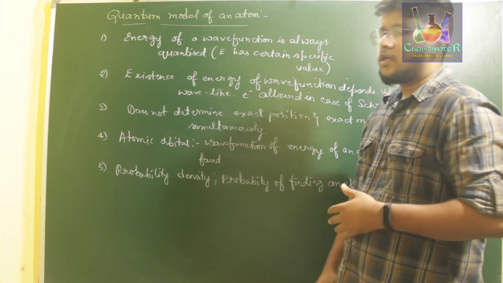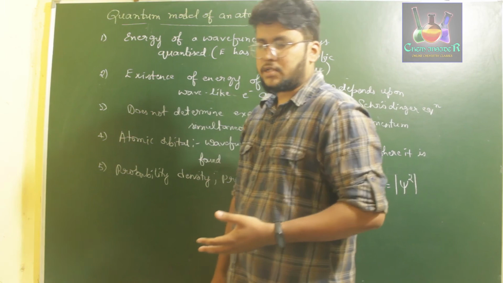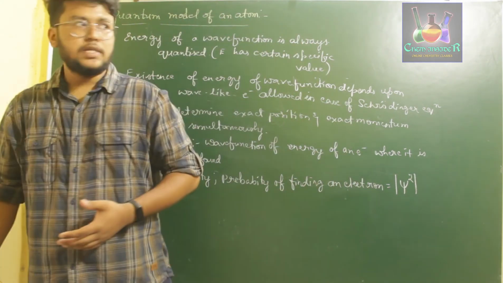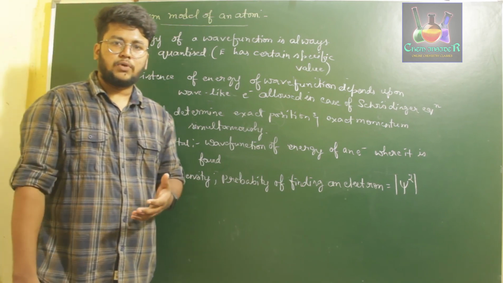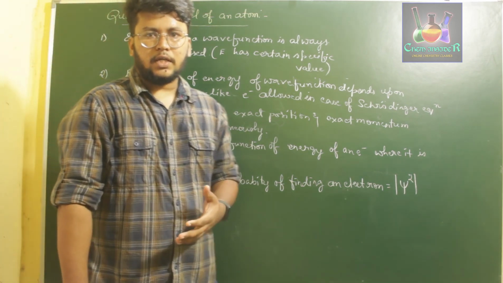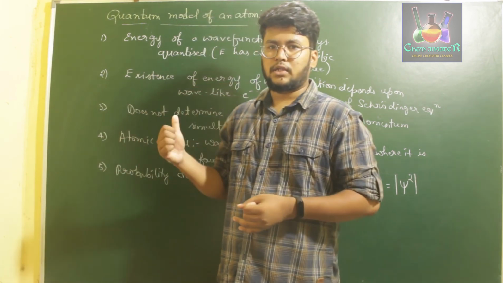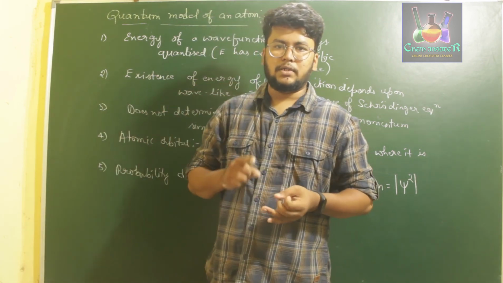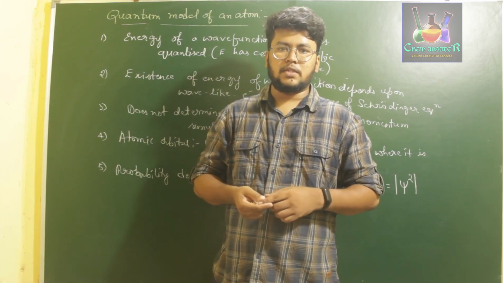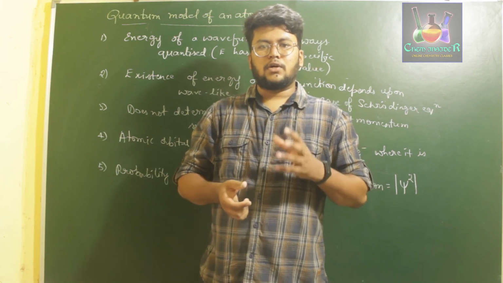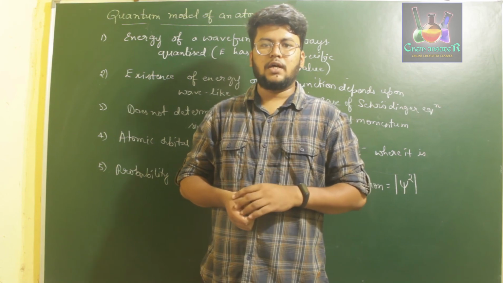Using these concepts, we determine the complete structure of an atom in multi-electron systems also. So this ends quantum mechanics. In the next class, we will discuss more about the quantum model of an atom, especially orbitals and quantum numbers. We have discussed 3 quantum numbers: principal quantum number, azimuthal quantum number, and magnetic quantum number. We have one more quantum number, the spin quantum number. We'll discuss those in the next video.